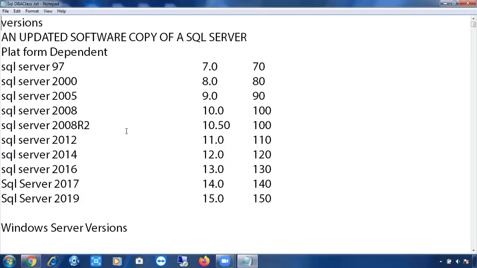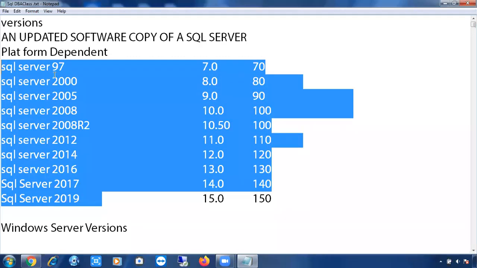In the last session, we discussed the SQL Server versions, and one more question is there.